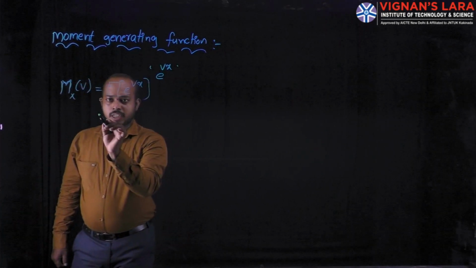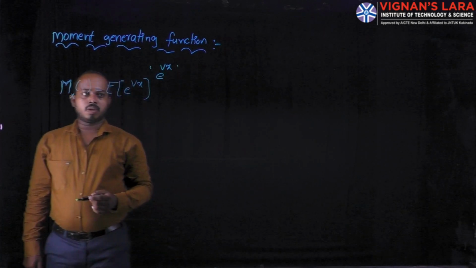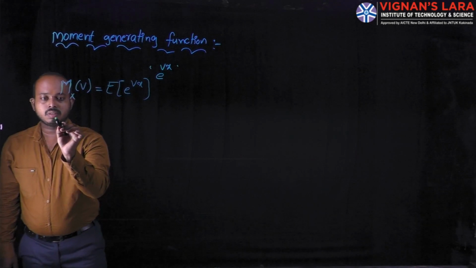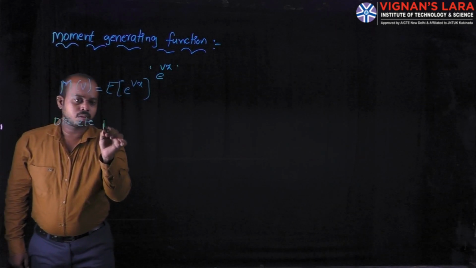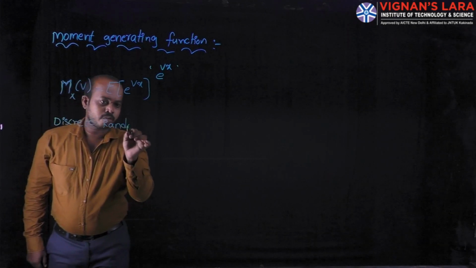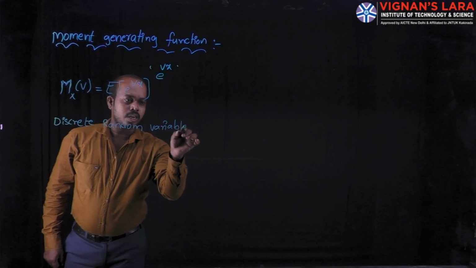This function we write for a continuous random variable as well as for a discrete random variable. Here I am writing for a discrete random variable.